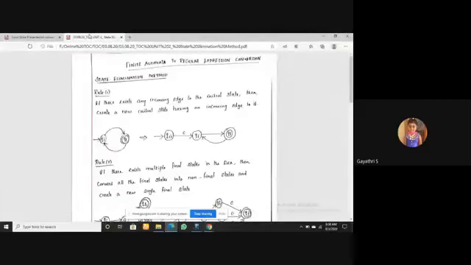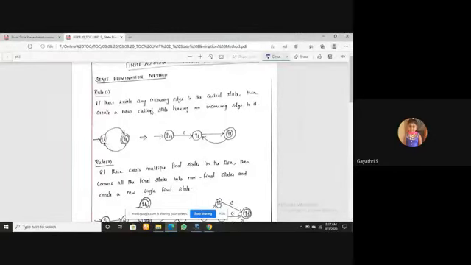The state elimination method is one more method in finite automata to regular expression conversion, which has its own prescribed rules. The first rule, rule number one: if there exists any incoming edge to the initial state, then create a new initial state having no incoming edge.